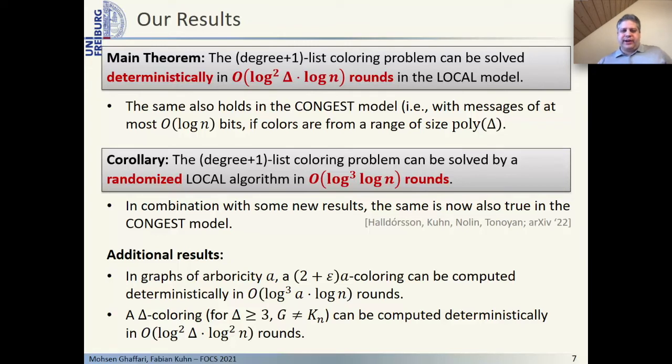We show that in graphs of arboricity A, a (2 plus epsilon) times A coloring can be computed in time log to the 3 of A times log n, and for delta at least 3, and as long as the graph is not a delta plus 1 clique, one can deterministically compute the delta coloring in time order log square delta times log squared n. In the remainder of my talk, I want to give some insight into how the algorithm to prove our main result works.